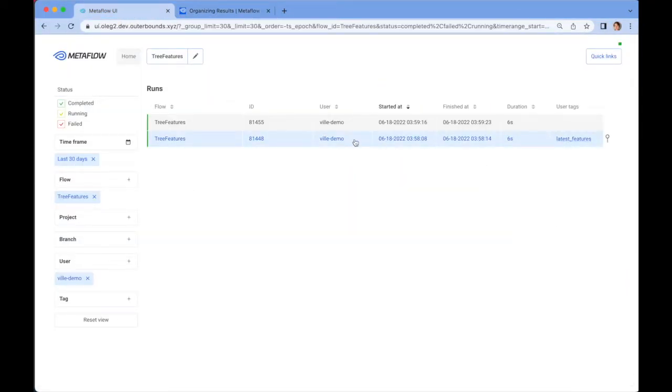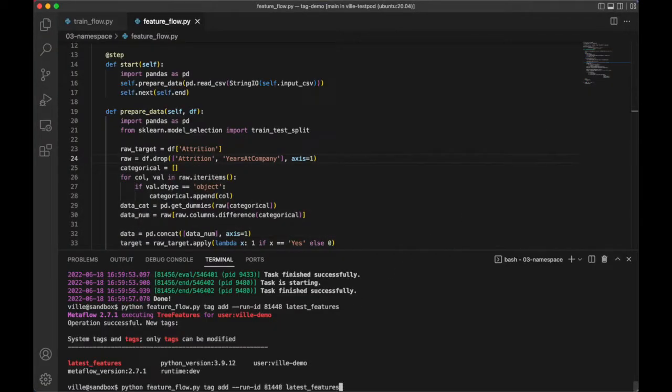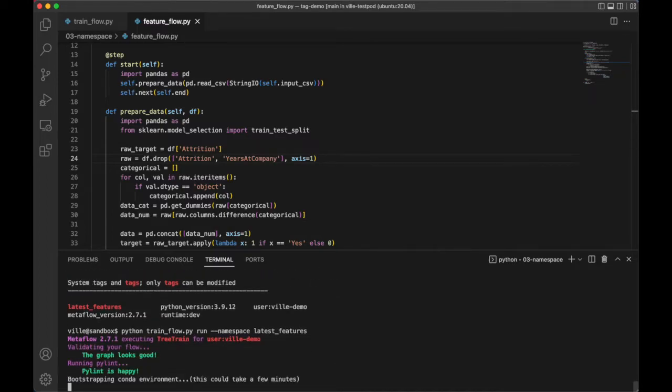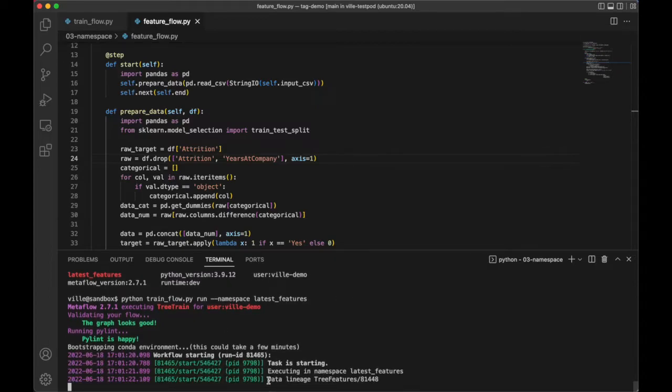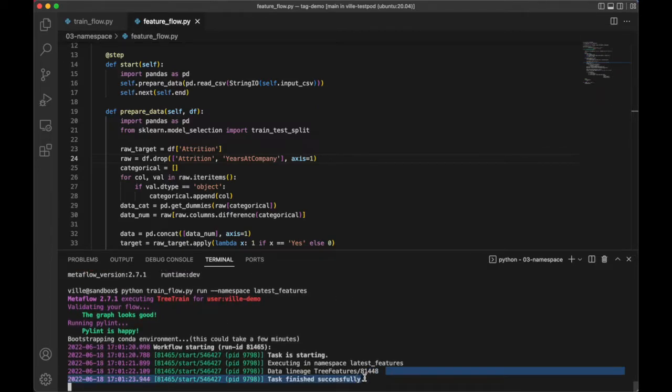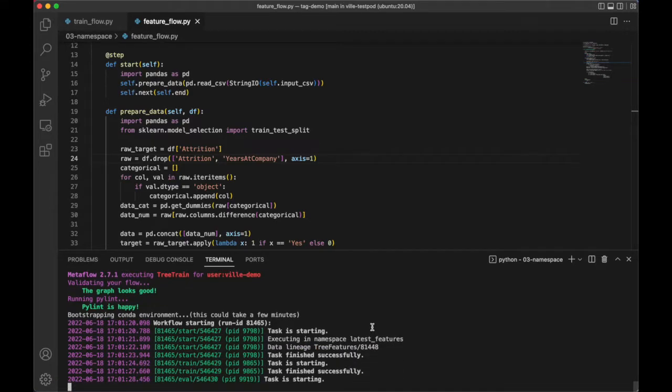We can see that our original execution is now tagged as latest features, and the second one we did doesn't have any tag. And now when we go back here, and let's say now Will wants to have that solid foundation, what he can do is say, okay, I want to run this in the namespace of latest features. And now in this case, we should see that it is using exactly the features from that run ID, which is the first run ID that we executed.